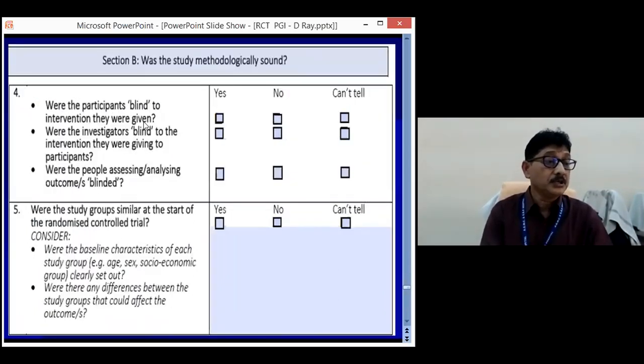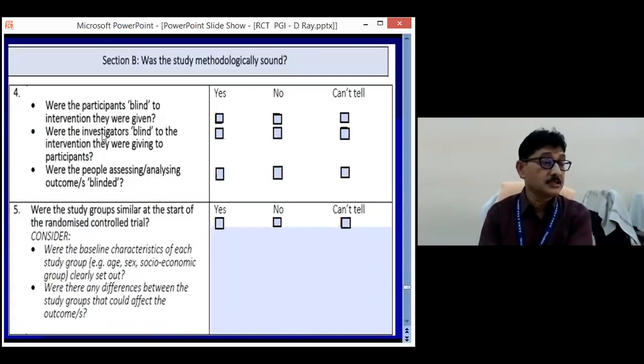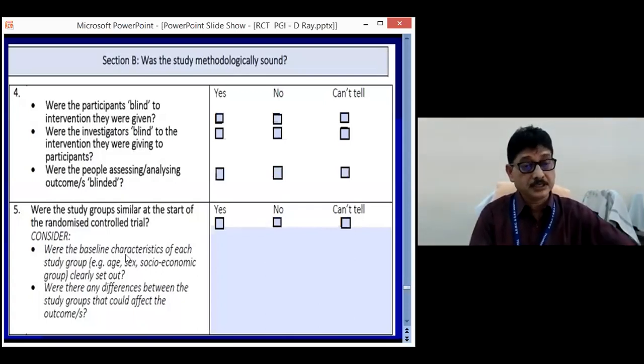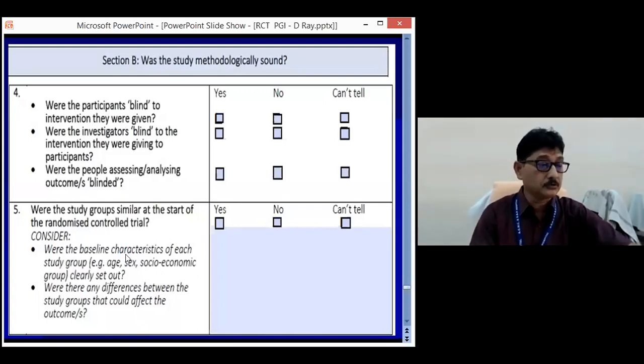Then coming to section B regarding the methodology, whether it was proper or not: were the participants blind or not to the intervention, so there is a chance of bias. And were the study groups similar at the start of the randomized controlled trial? So after randomization, both groups should be comparable. When they have published the result, we have to see whether the two groups are comparable or not. Unless it is comparable, it is very difficult to predict or infer whether the intervention has the real effect or not.